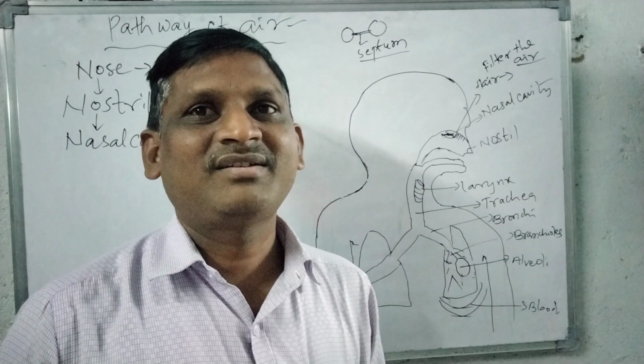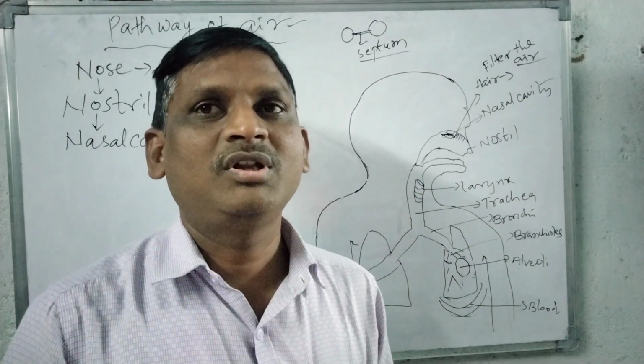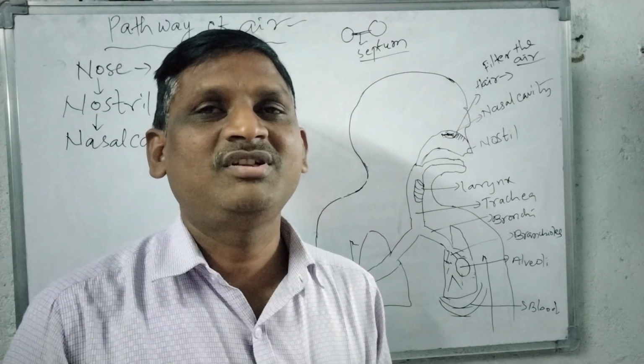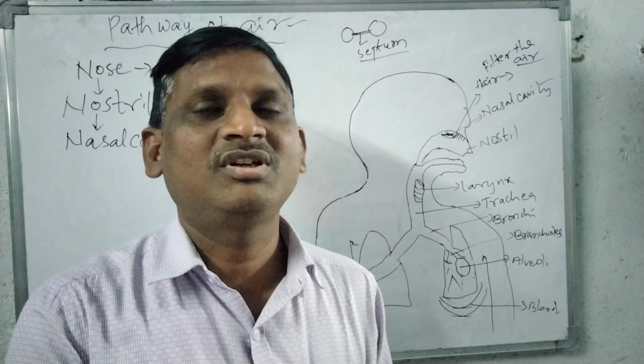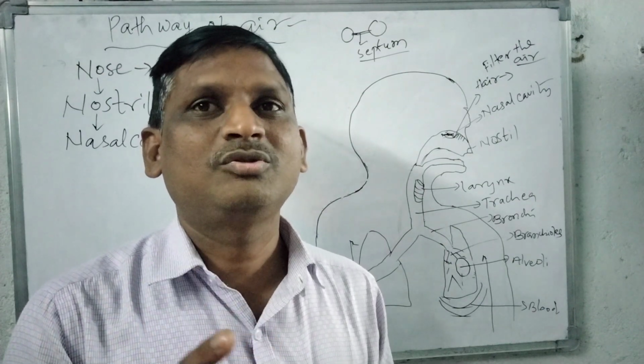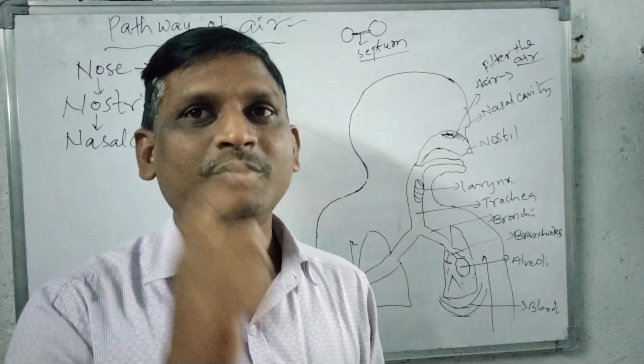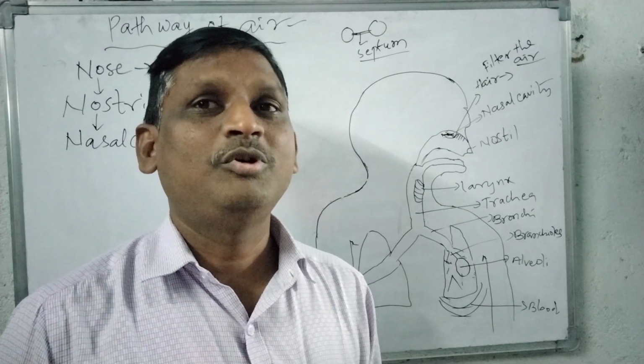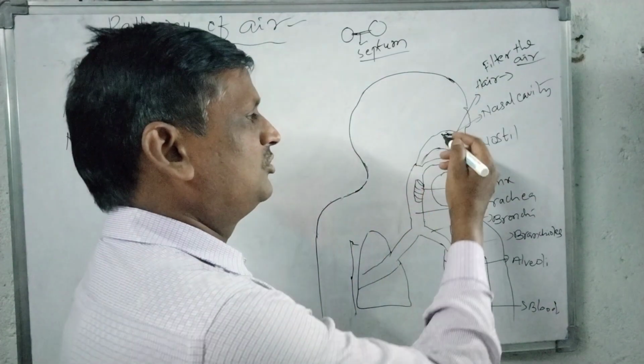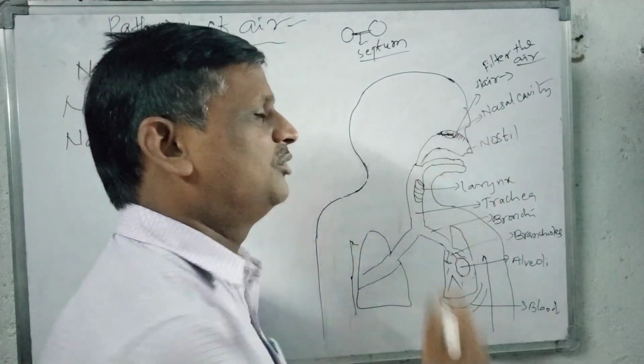To prevent this action here, when the air goes into the body, when the air passes through the nasal cavities, that air is humidified through the nasal cavities or through the mucus, so that humidified air will enter into the lungs. So mucus also will help in humidification of air. That is the most important thing. That is also one more most important thing.